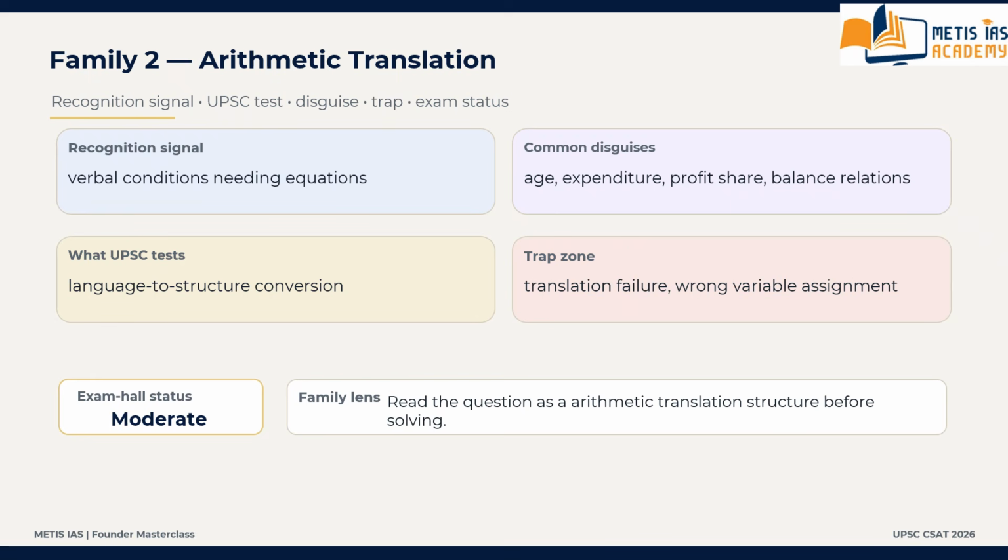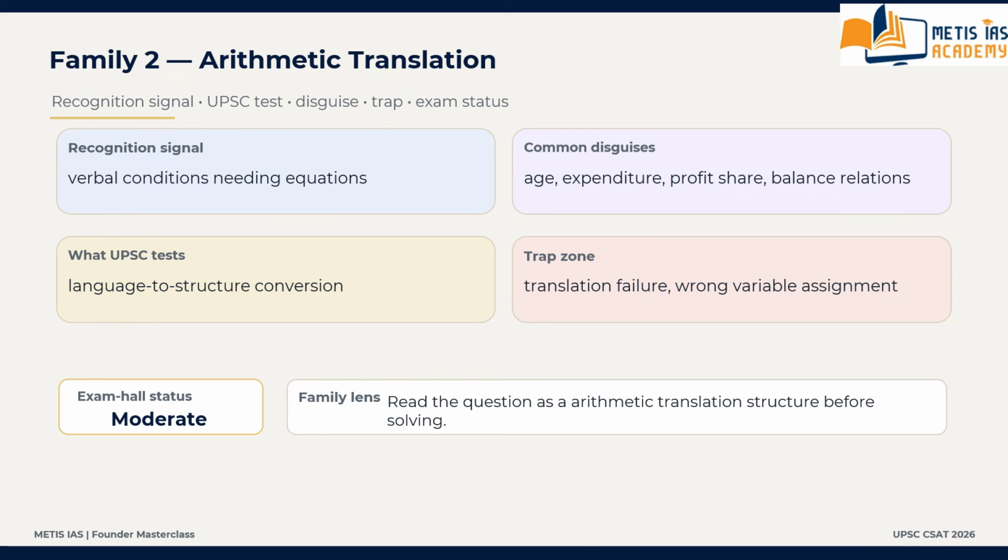And the exam hall tendency is usually moderate questions, sometimes safe if the language is clean. Many CSAT maths questions are not hard because of numbers. They are hard because students fail to translate words into equations. That is the main thing.